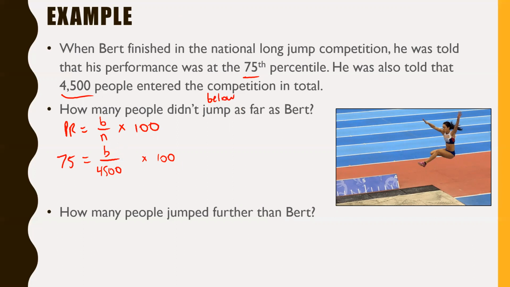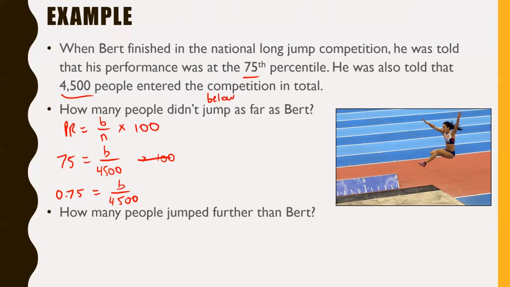Now, to get a variable all by itself, that's just going to require us to work backwards, okay? We want B. We want to figure out how many people were below Bert. So let's get B all by itself by doing everything else that's happening to B in reverse. Instead of this times 100, let's get rid of that by dividing by 100 on both sides. So 75 divided by 100 gives me 0.75 equals B over 4,500.